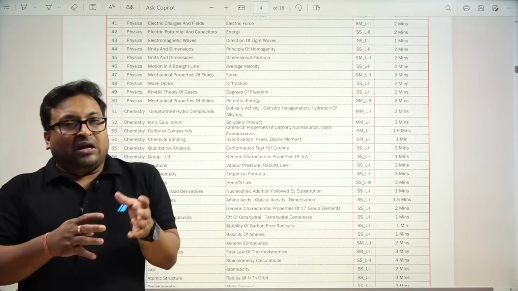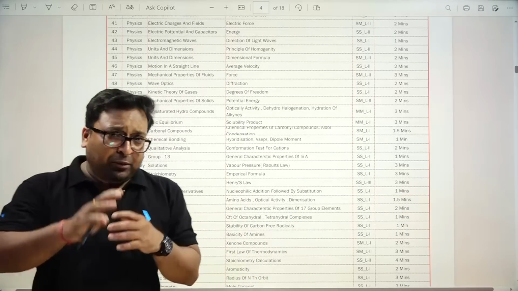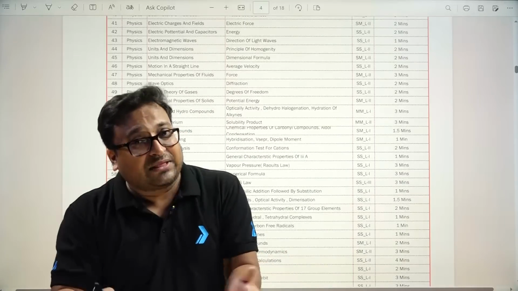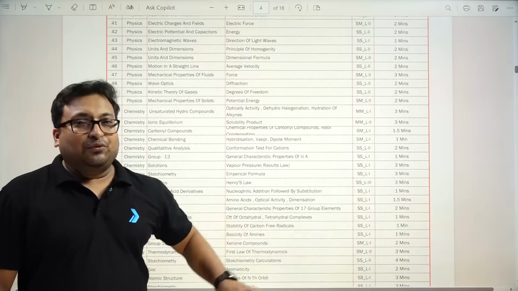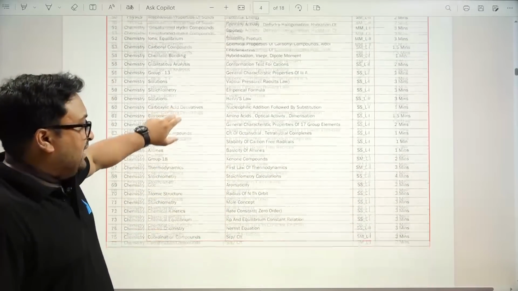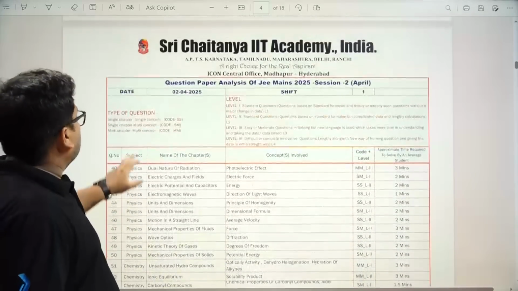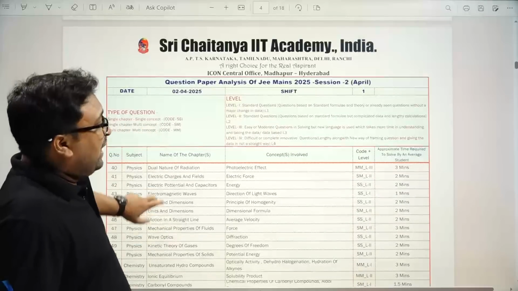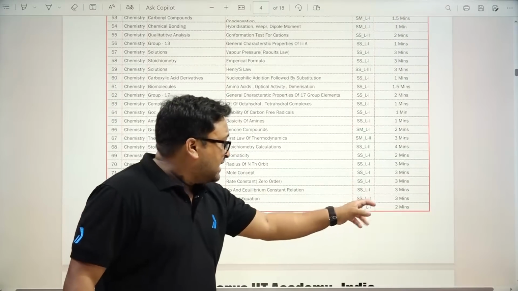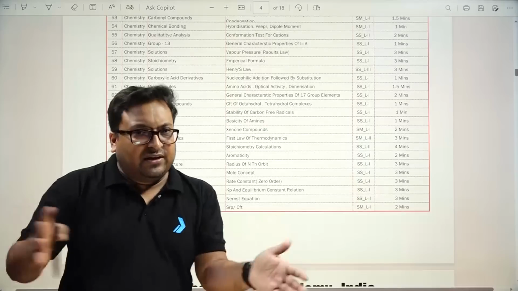So that's why chemistry is quite a bit better than the previous shifts. People who used to plan, I will save time in chemistry and utilize that time in math and physics, this year this plan did not work very well for many students. You can see this is the SS level 1. So what was SS level 1? You can see single chapter, single concept, and level 1 means straightforward from the concepts. If you find SS level 1, it means your shift is quite easier in comparison.